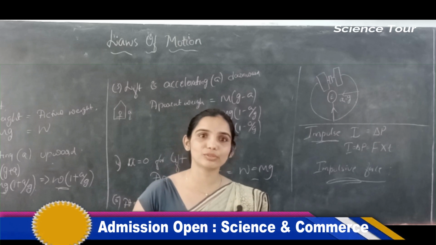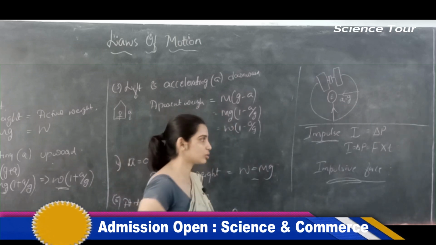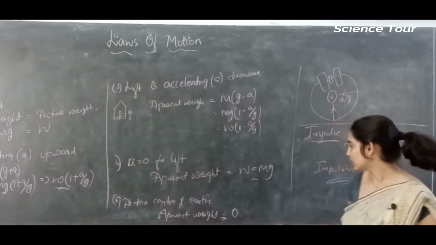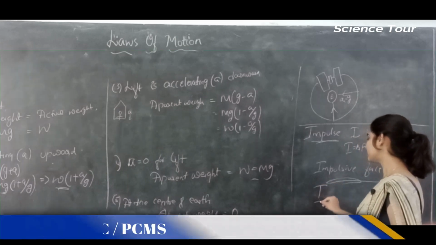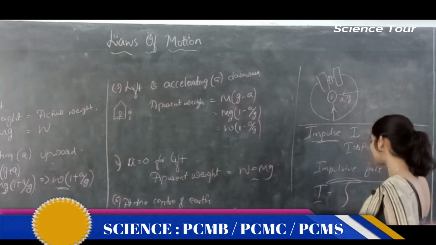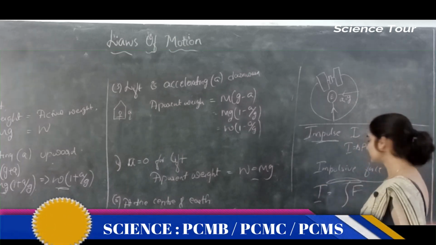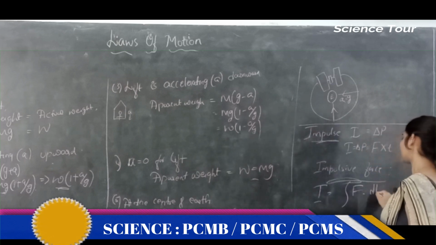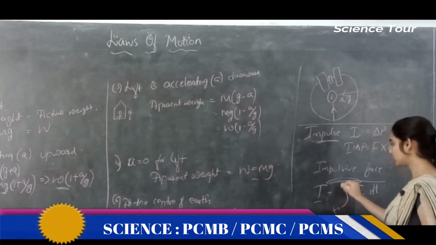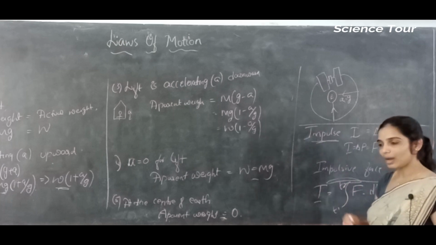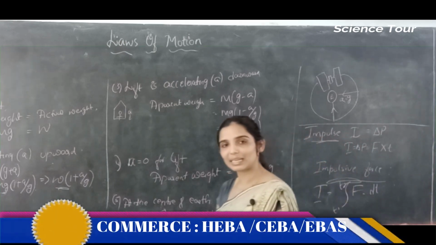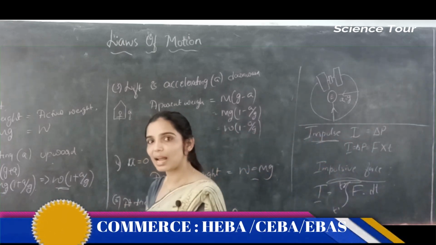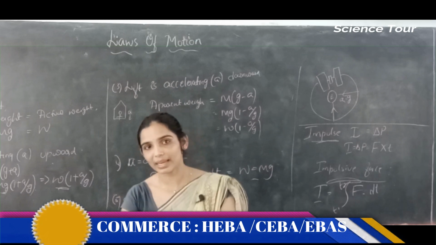So you have a variable force. Let's say a variable force is acting on an object, that is also a very large force. Then impulse for a variable force is equal to the integration of that variable force with respect to time, from t1 to t2. When the cricketer hits the ball, he will pull the bat back and then hit.